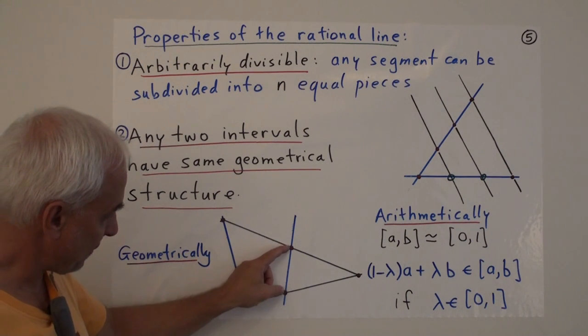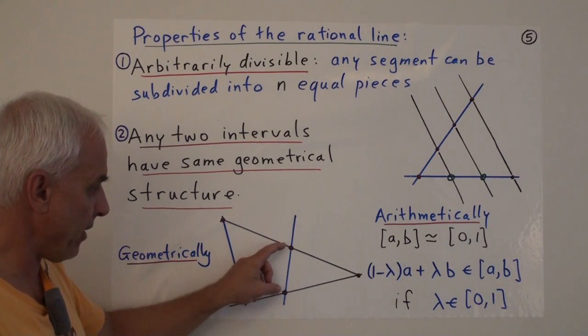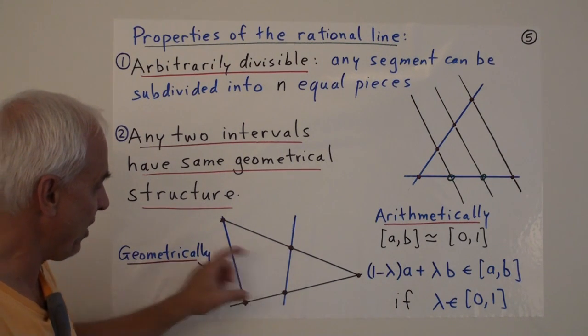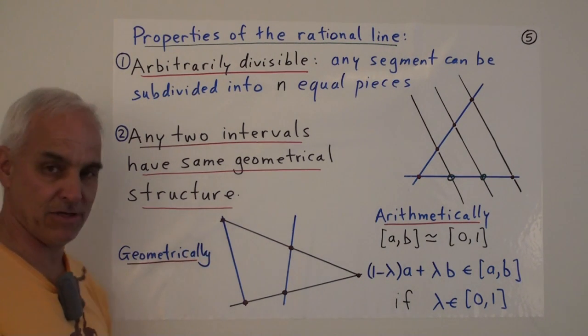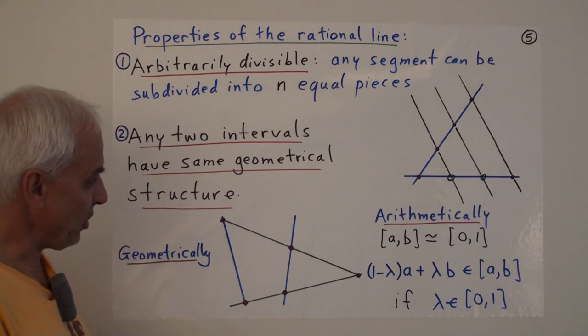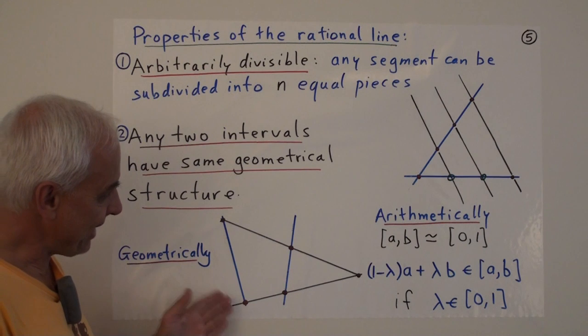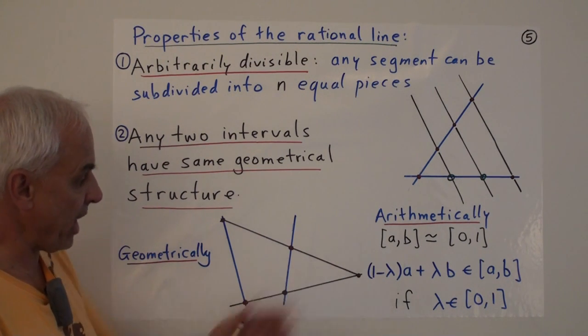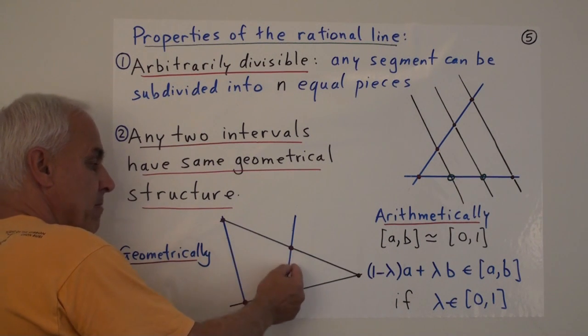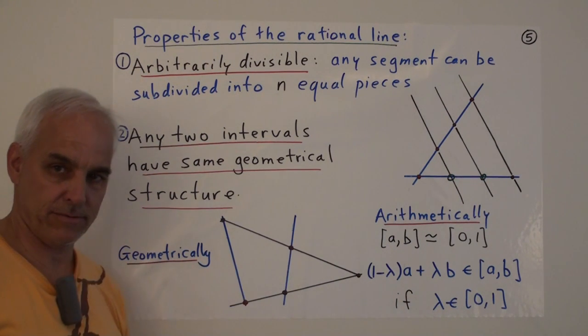Maybe we think that there's fewer points on there somehow, or that the structure of points here and the structure of points here should be somehow different. But what I want to show you is that we can easily, geometrically or arithmetically, define a way of corresponding points on one interval to another.